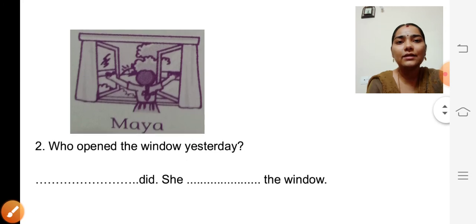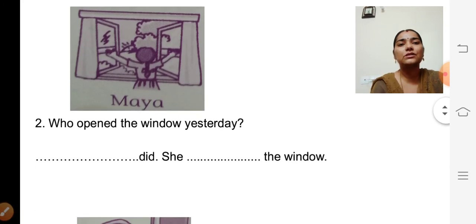Okay, let's move on to the next one. Look at the picture. So there is one girl opening windows, isn't it? Her name is Maya. So see the question. Who opened the window yesterday?